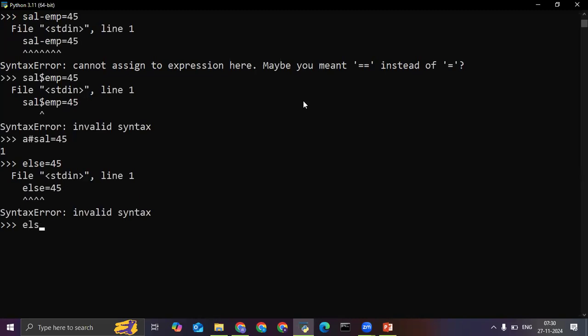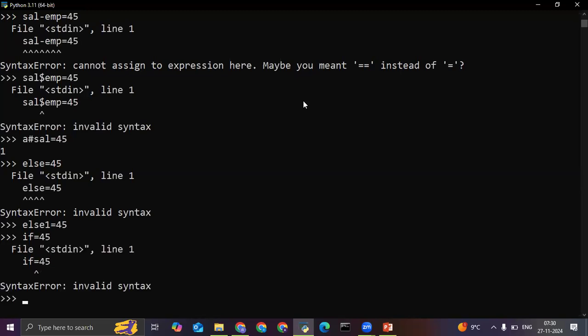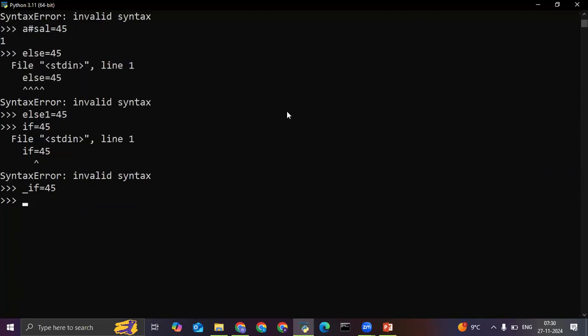In spite of this, if I write else1 is equal to 45, that is acceptable. If is equal to 45, that is also not acceptable. If I write _if is equal to 45, that is acceptable. Keywords have a specific meaning, which we'll discuss. Of course, don't you worry. So we cannot proceed with this. Even if we write int is equal to 45, that is acceptable, because all class names are not keywords.